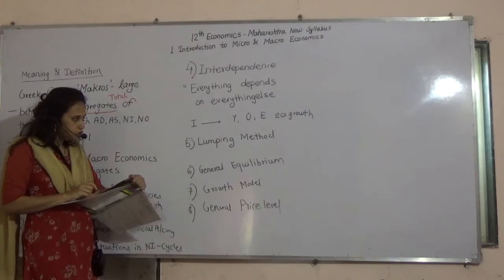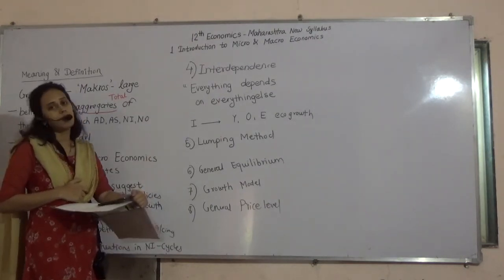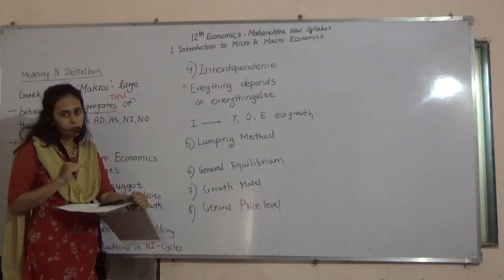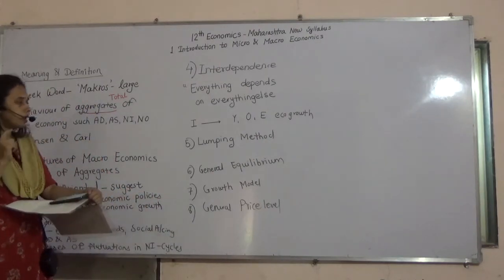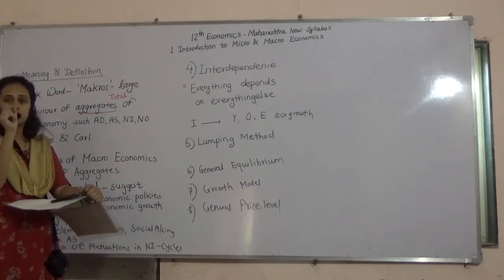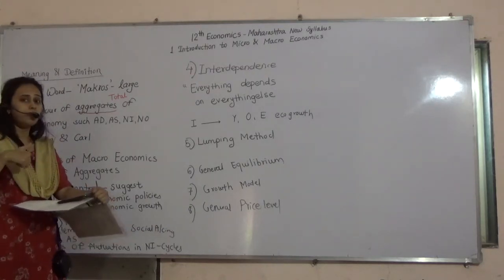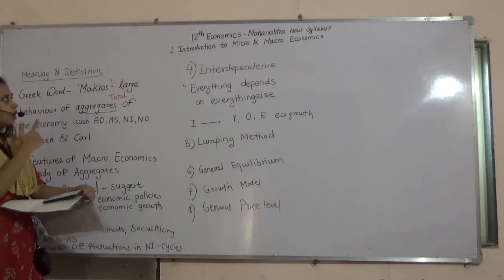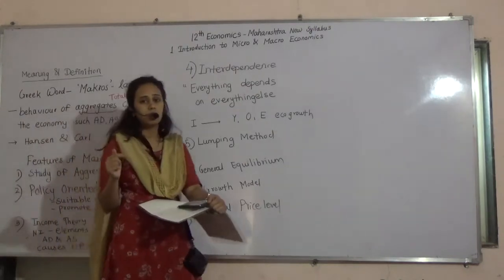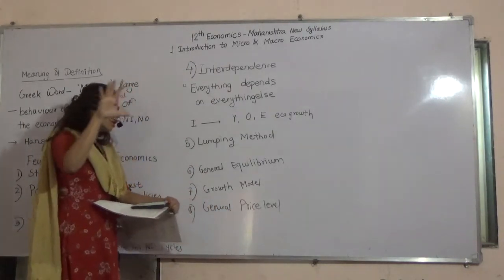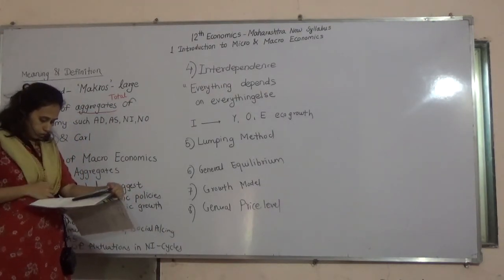Then we have general equilibrium. Remember this concept also. All variables are taken into account. In microeconomics, we consider partial equilibrium. What is partial equilibrium? In partial equilibrium, we consider a single variable, and with that single variable, we study how it affects the equilibrium. But in macroeconomics, we consider the general equilibrium, and general equilibrium tells us all the variables are taken into account, and then we study that part.